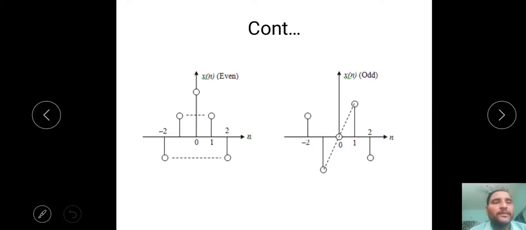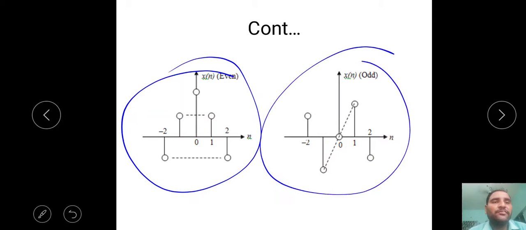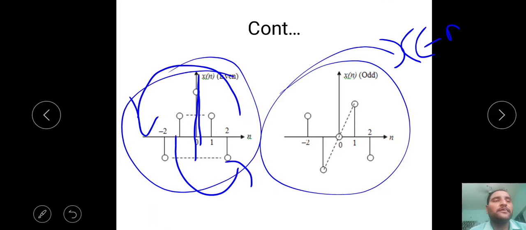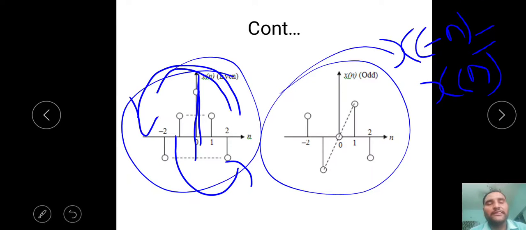Okay. This is the example for even, and this is the example for odd. If we take this signal and rotate it about the n equal to 0 axis, right side to left side, both signals are equal. That is called an even signal. What is the condition for even? x of minus n is equal to x of n. That means the time reversal signal must be equal to the original signal. For time reversal, n from 0 to infinity becomes n from 0 to minus infinity, and n from 0 to minus infinity becomes n from 0 to infinity. That type of signal is called an even signal.